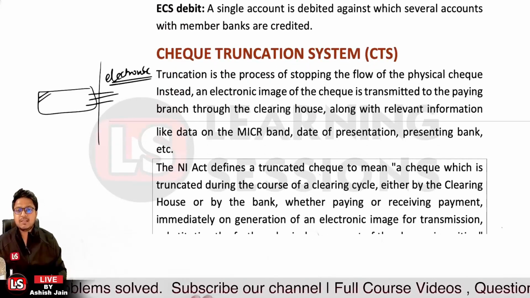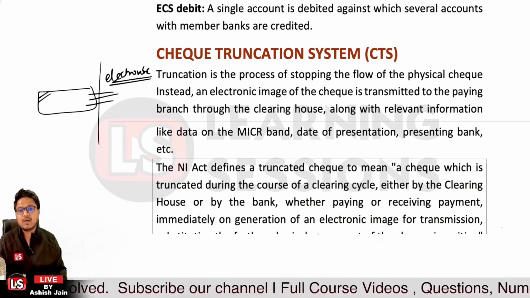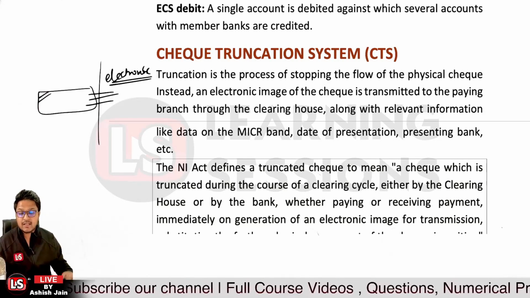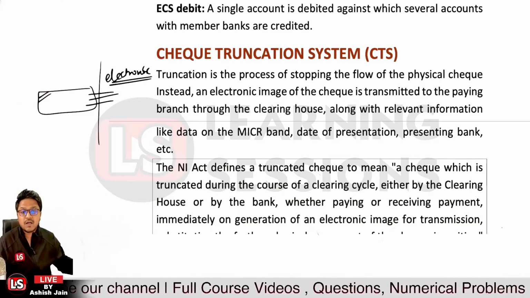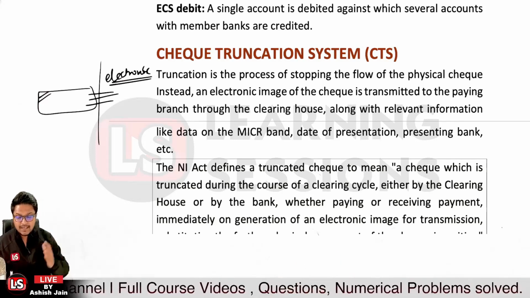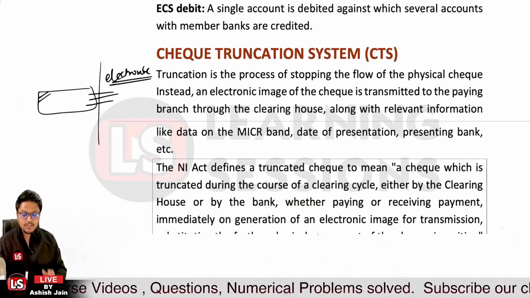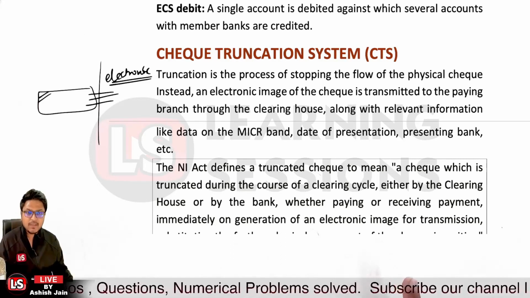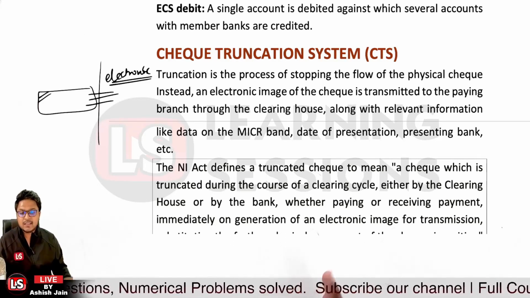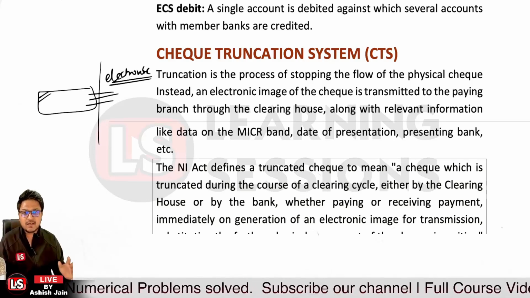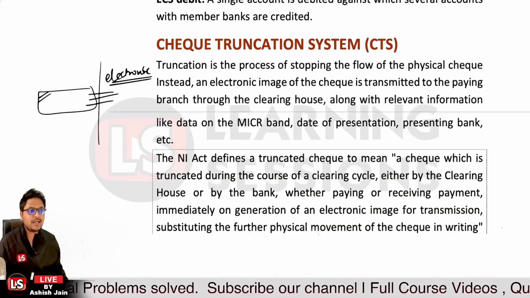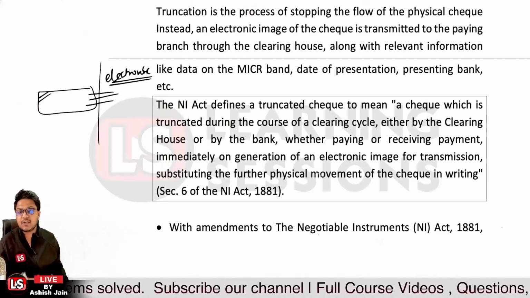Now particularly, the Negotiable Instruments Act 1881 defines a truncated cheque as what? It defines a truncated cheque as a cheque in the course of a clearing cycle where the physical movement of the cheque is truncated and only the electronic image is transmitted, and based upon that the bank clears the payment and the account is settled. That's related to the truncation of the cheque.